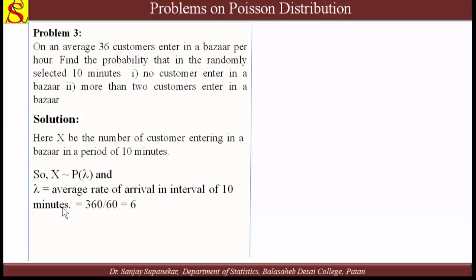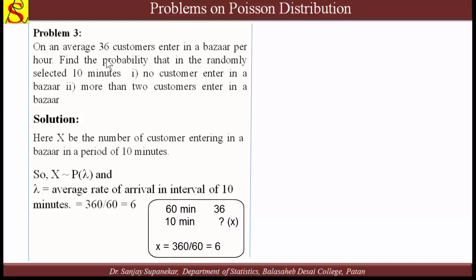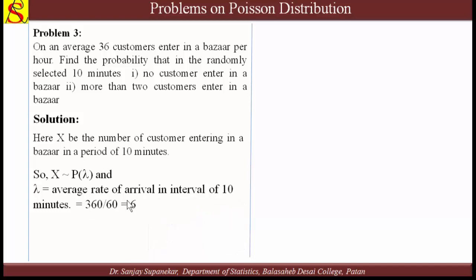Okay, here it is given 36 customers enter the bazaar per hour. So for 1 hour, means for 60 minutes, there are 36 customers. So for 10 minutes, 360 divided by 60 means 6 customers, so the rate for 10 minutes is 6, so lambda is equal to 6.